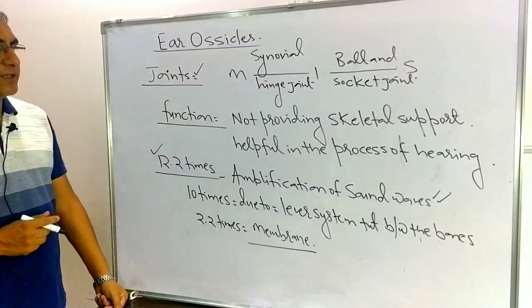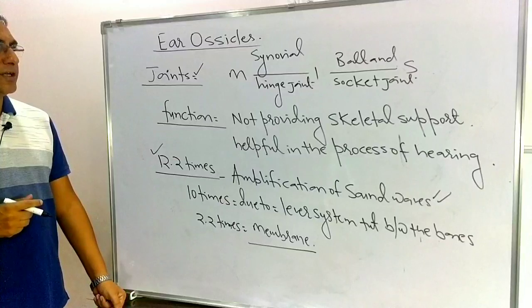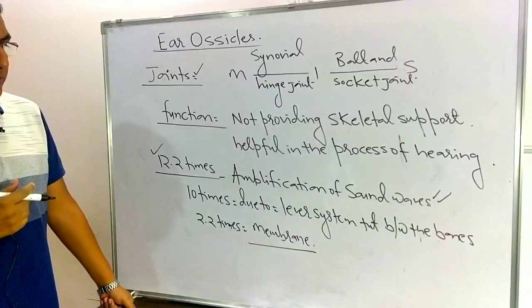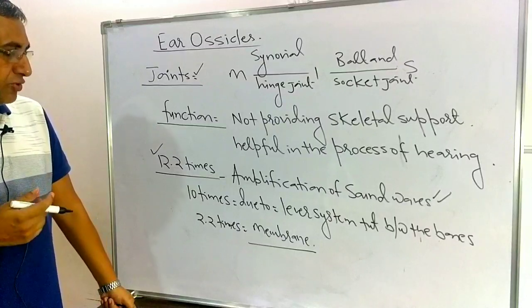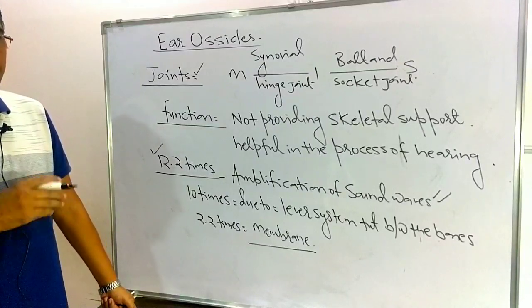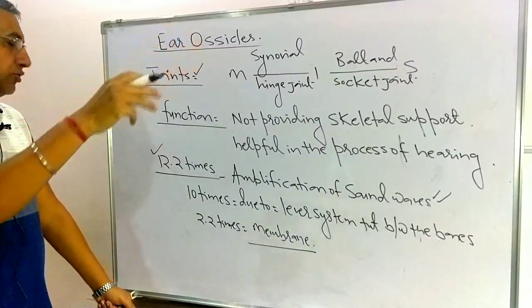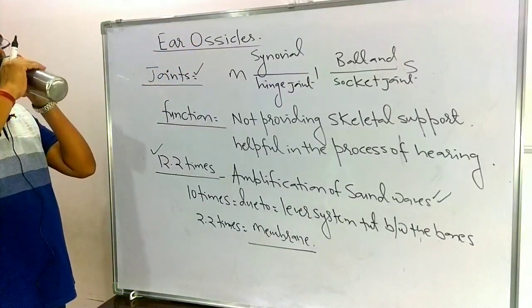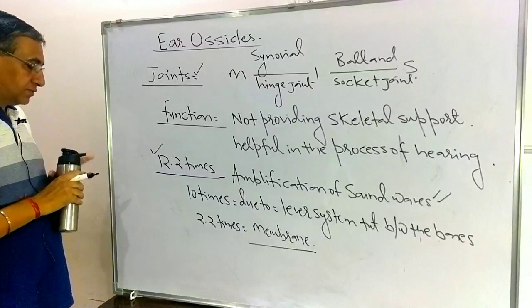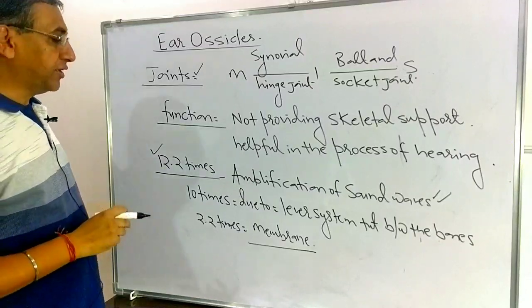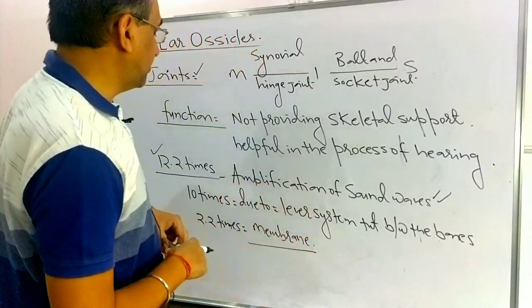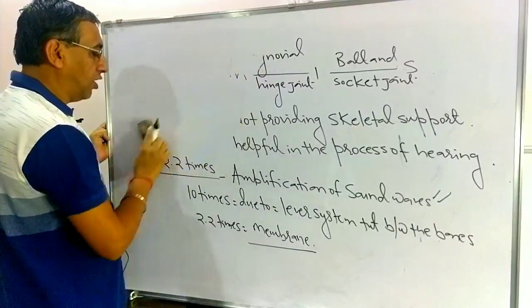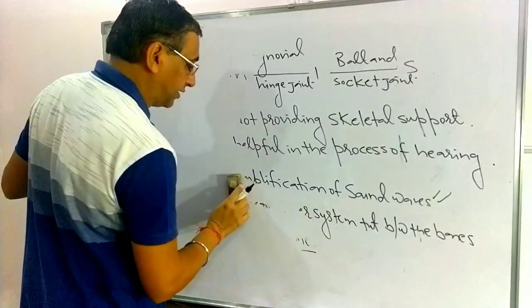So the total amplification of sound waves done by the ear ossicles is 12.2 times: 10 times due to the lever system present between the bones, and 2.2 times due to the membrane, because the bones are going to strike with the membrana interna here. So this is all you have to remember about the ear ossicles.